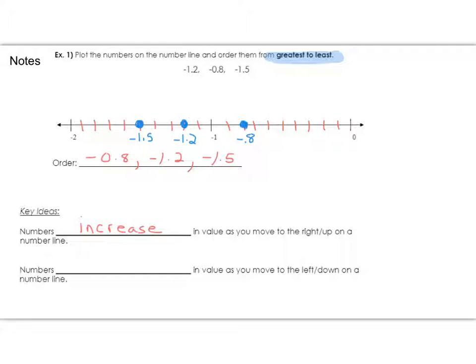And similarly, as you move to the left and down on a number line, numbers are going to decrease. So again, if you can place the numbers correctly on a number line, it's very easy to put them in the correct order. All right, go ahead and turn to the next page, please.